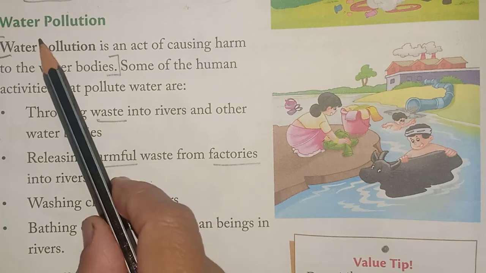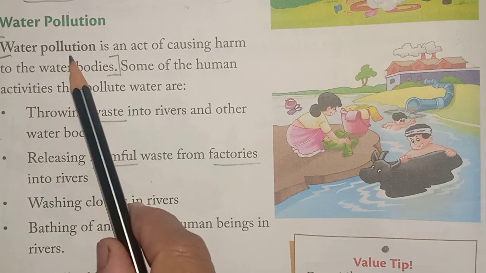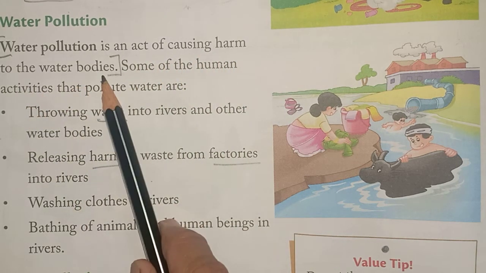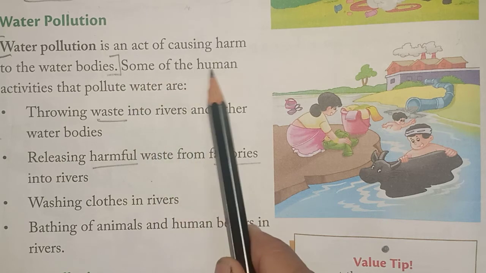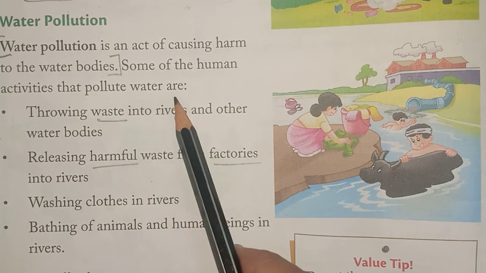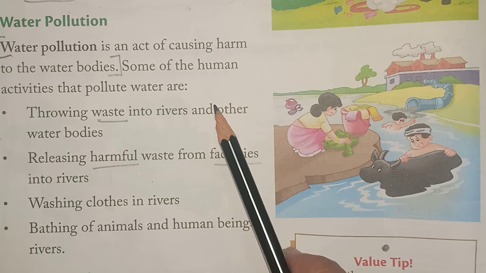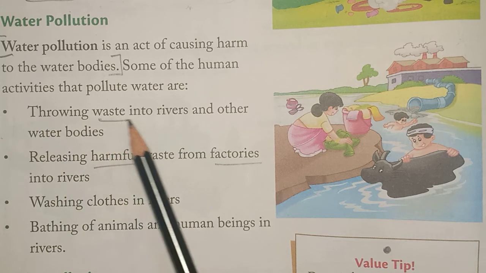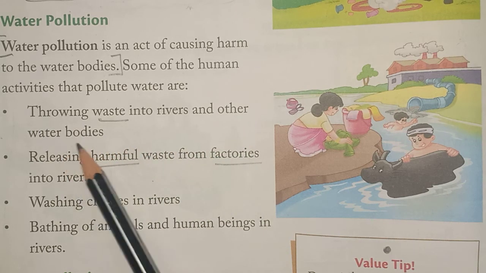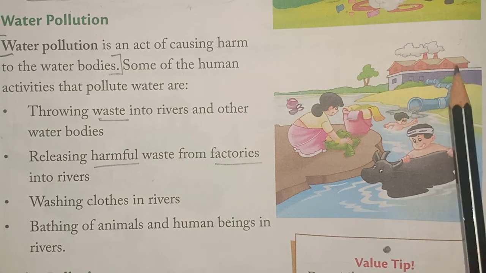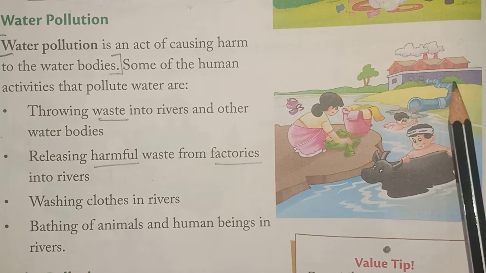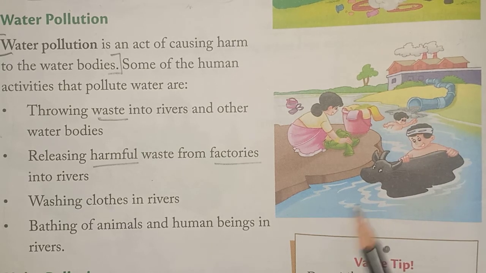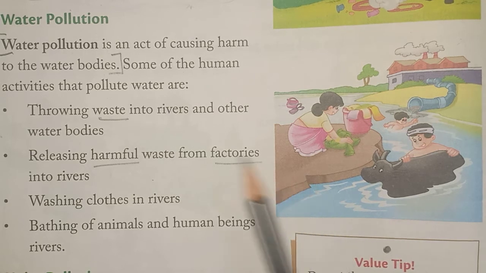Now let's see water pollution. Water pollution is an act of causing harm to the water bodies. Some of the human activities that pollute water are, let's see which human activities pollute the water. First one is throwing waste into rivers and other water bodies. See, one factory is shown here and the dirty water which is coming out from the factory is directly thrown into the river. So that is making the river dirty.